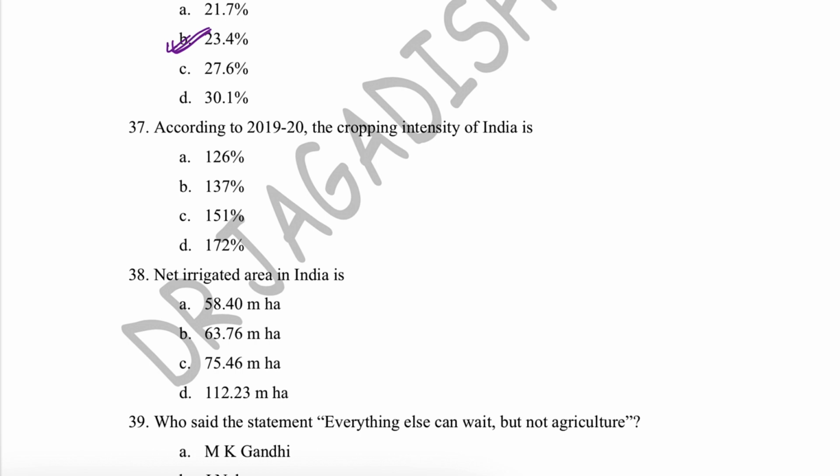So net cropped area means how much area is cultivated in a particular season. Gross cropped area means net cropped area plus the area cultivated again in the next season. So basically 2 to 3 seasons are there in a year. What is the repetition of cultivation, that we can know from cropping intensity. The cropping intensity of India during 2019-20 was 151%. So basically 51% of the area is regrown, mostly in the Rabi season.